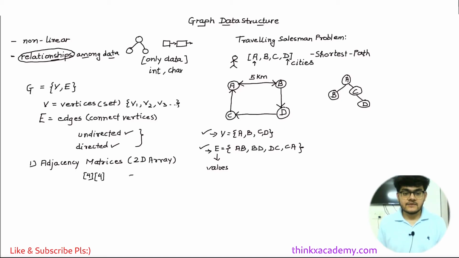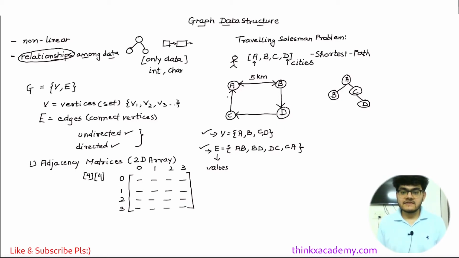And here I am going to basically create a matrix which will have 4 by 4 places. So we have 1, 2, 3 and 4 places here, and we have 4 rows as well, right? So we will create a 2D matrix like this, and we know that we can use the positions to specify each and every position in a matrix. We know that the positions of rows start from 0, 1, 2, 3, and then we have 0, 1, 2, 3 for columns. Now we have 4 vertices here, A, B, C, D, and we have this matrix.